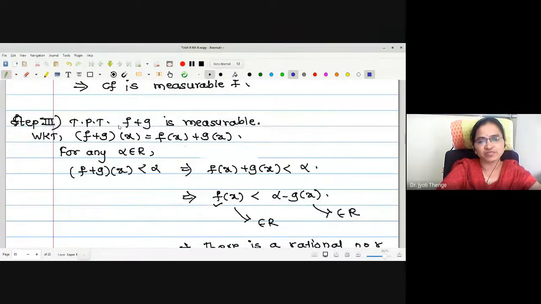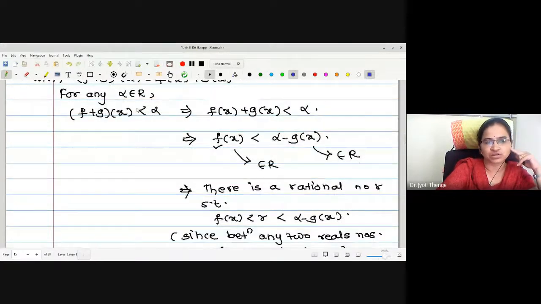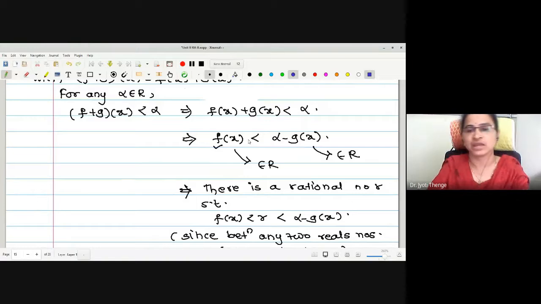Then for proving f plus g is measurable, we have made some adjustment actually. F plus g operated on x is defined to be f of x plus g of x. And if I want to construct a set with the condition f plus g operated on x less than alpha, it is equivalently f of x plus g of x less than alpha, which also can be written as f of x less than alpha minus g of x.